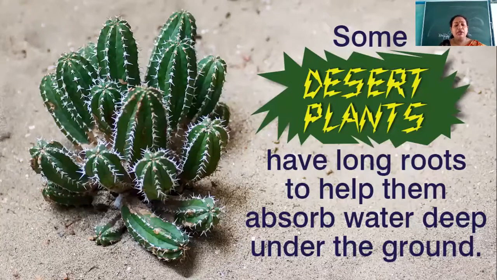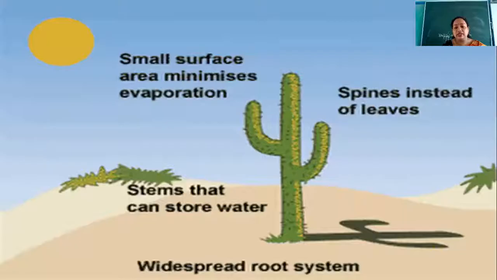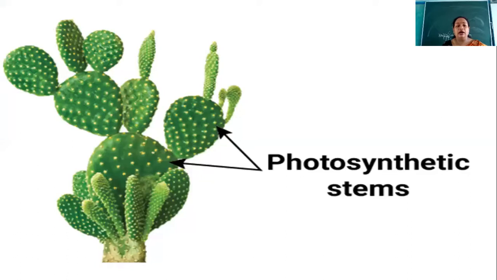Other than this, you can see the stem is green and spongy. Okay, you can see in this module, this is the stem of the plant. This yellow portion is showing the spines, and this green part of the plant is showing the stem.